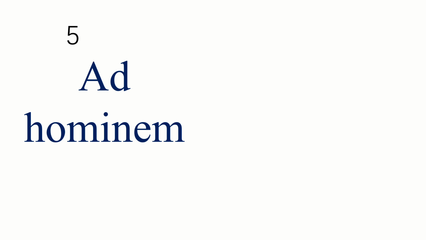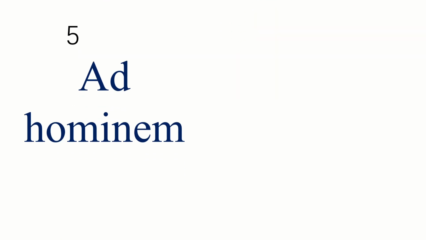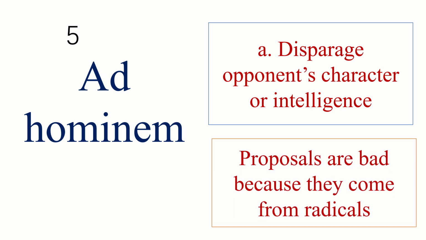The fifth fallacy is ad hominem. Here, you try to rebut an argument by attacking not the conclusion but the person who is asserting it. This fallacy takes two forms. One, disparaging the opponent's character or intelligence. For example, it is argued that proposals are bad because they come from radicals.